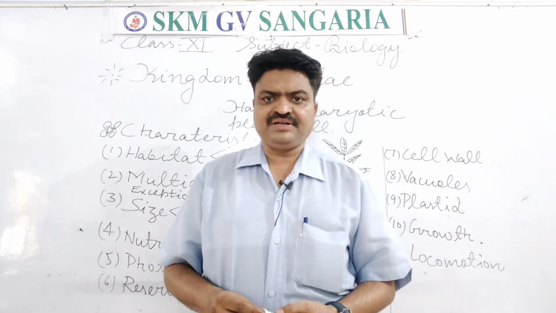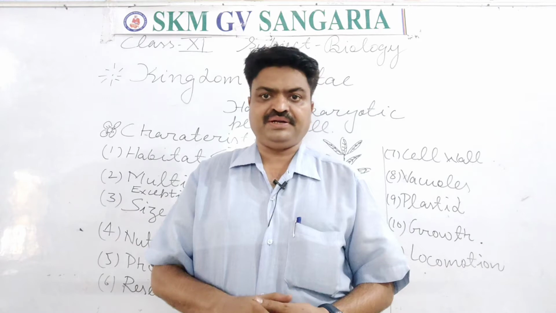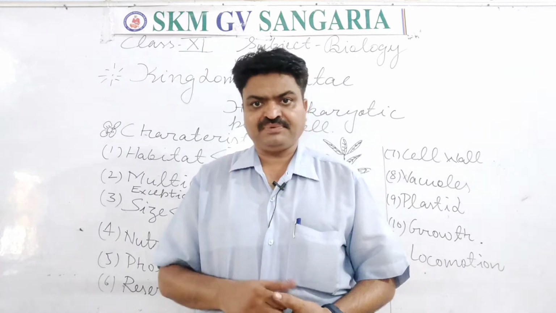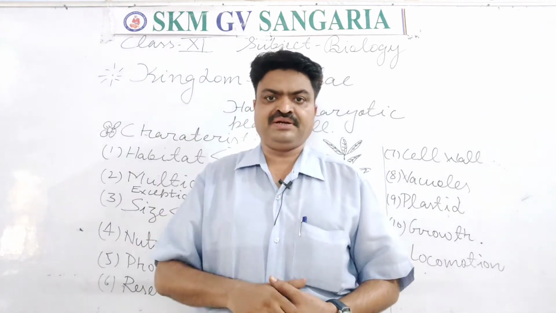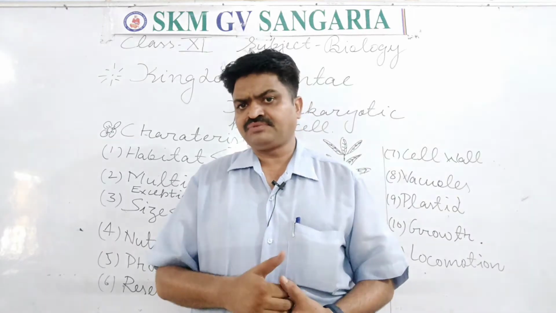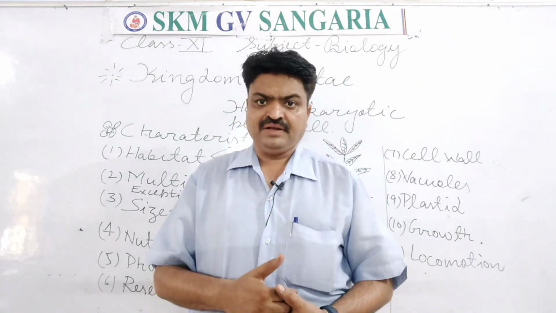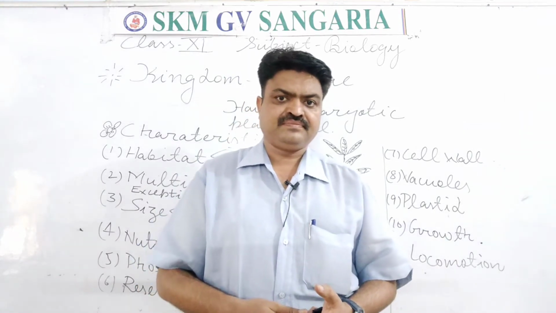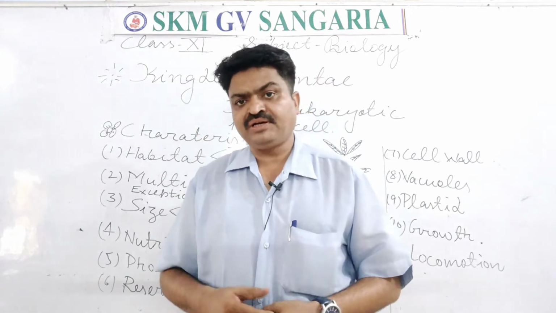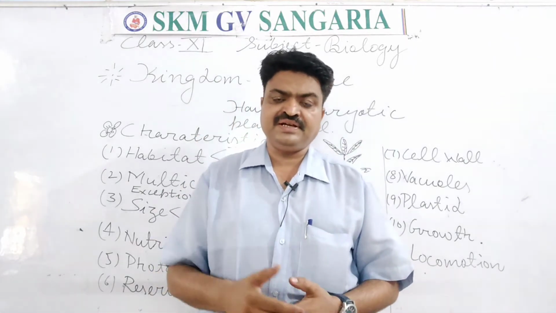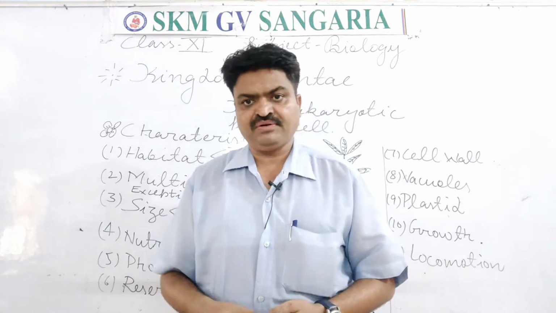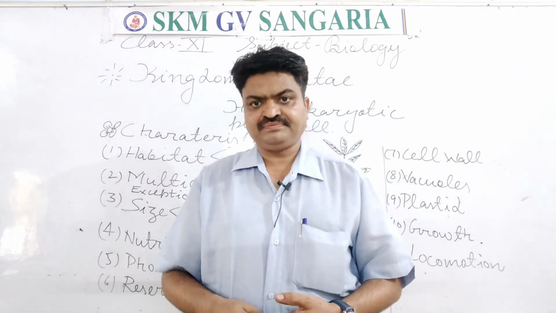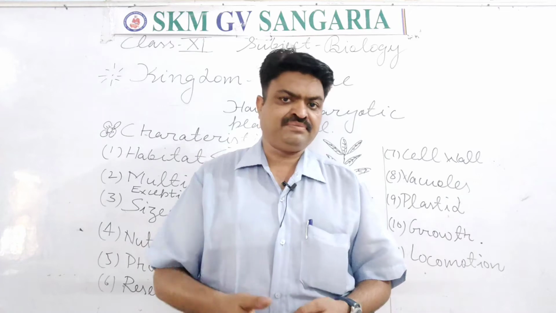In today's segment we will discuss Chapter 3, Kingdom Plantae. In short, we have discussed all the kingdoms, but in this chapter we will discuss the plant kingdom in detail. Now what is the plant kingdom, students? It is the group of plants, and all these plants have eukaryotic plant cells in them. With this, they also have some important characteristics from which we can differentiate them from living organisms of other kingdoms. So today we will discuss those characteristics in detail.